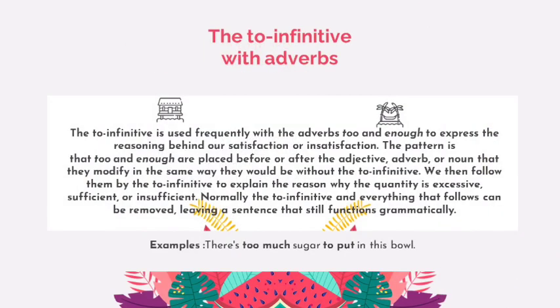The to infinitive with adverbs. The to infinitive is used frequently with the adverbs too and enough to express the reasoning behind our satisfaction or dissatisfaction. Too and enough are placed before or after the adjective, adverb, or noun that they modify in the same way they would be without the to infinitive. We then follow them by the to infinitive to explain the reason why the quantity is excessive, sufficient, or insufficient. Normally, the to infinitive and everything that follows can be removed, leaving a sentence that still functions grammatically. For example, there's too much sugar to put in this bowl.